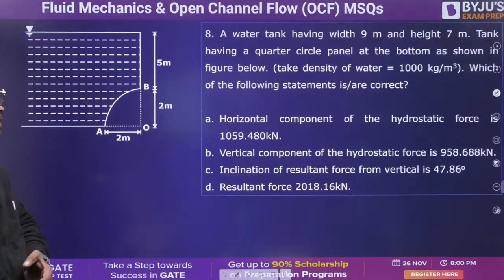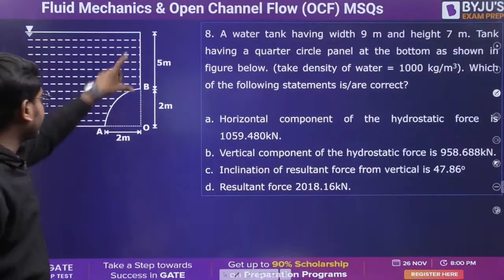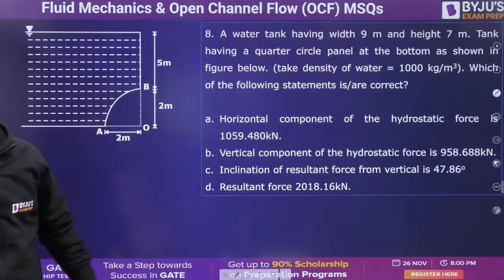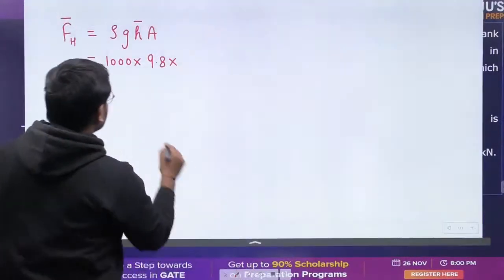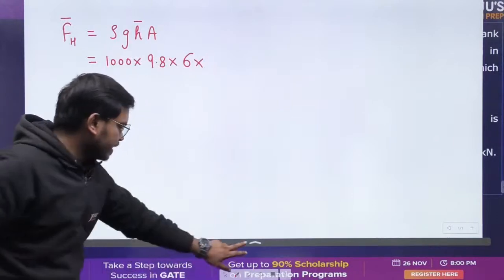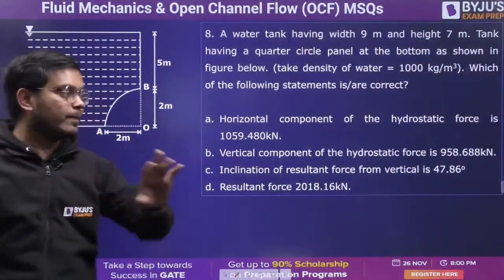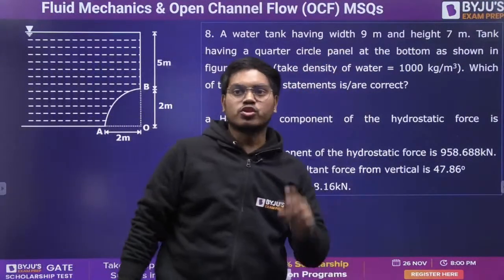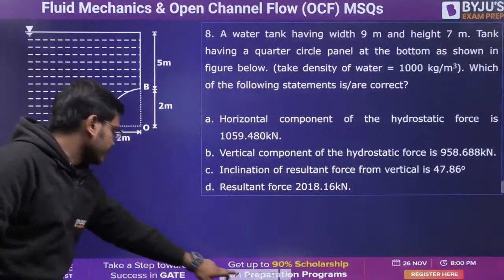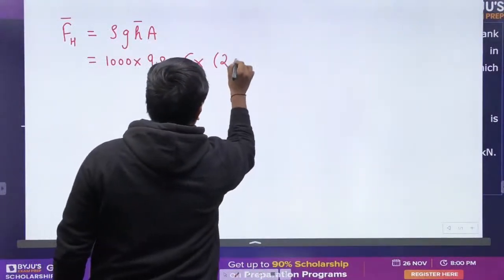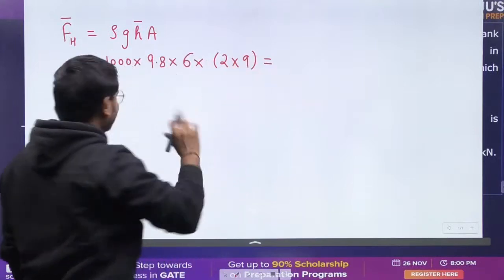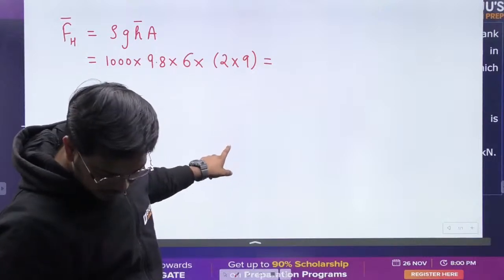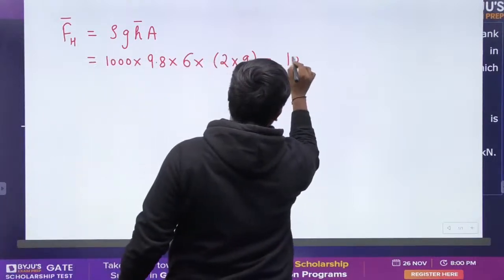What is the value of H bar? Sir, H bar will be 5 plus 2 by 2, which is 1. So 5 plus 1. I think H bar is the value as 6. And what about the area? This is the projected area. Projected area is how much? 2. And how much is that width here? 9 meter. So projected area will be 2 into 9. So from here, you will get the answer of the horizontal component, and that is, let me tell you, 9.81, and it should be 1059.48.